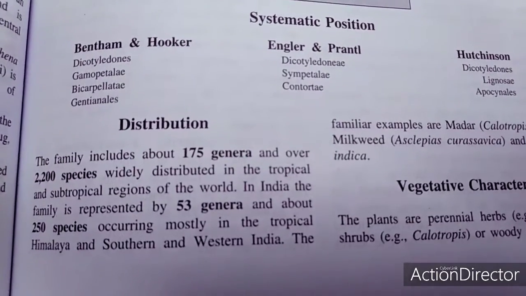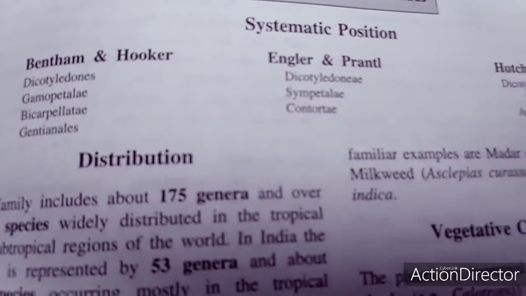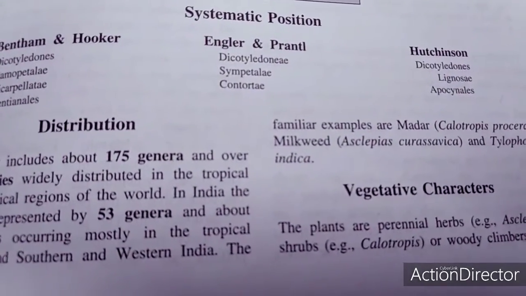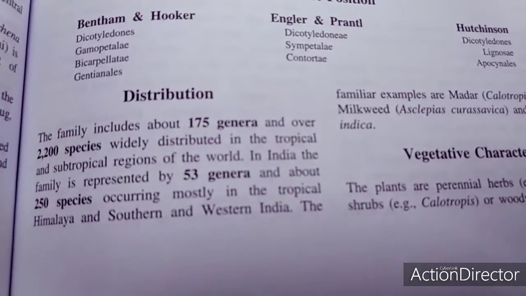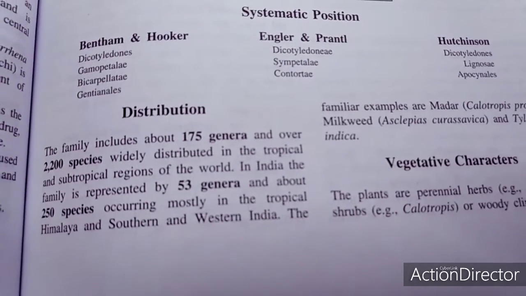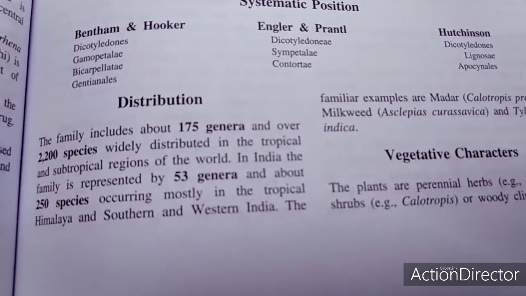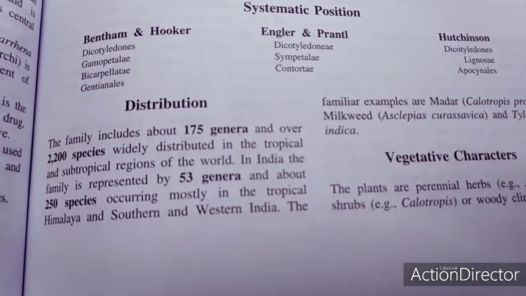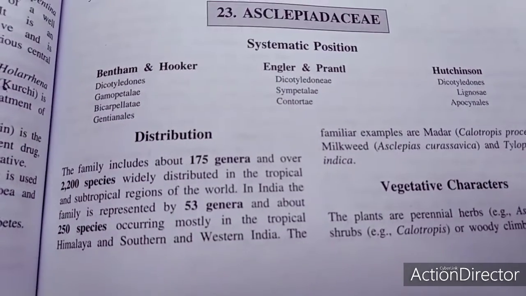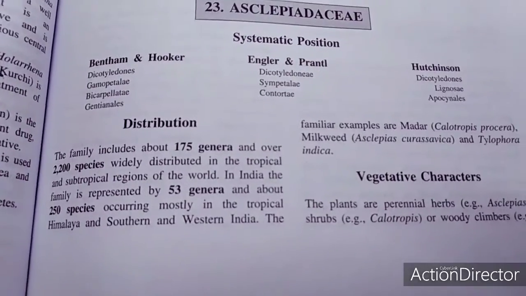Engler and Prantl place them into the Dicotyledons, Sympetalae, Contortae, and Hutchinson placed them into Dicotyledons, Lignosae, and Apocynales. This family includes 175 genera and 2,200 species, widely distributed in the tropical and subtropical regions of the world. In India, it is represented by 53 genera and about 250 species, occurring mostly in tropical Himalaya and southern as well as western India.